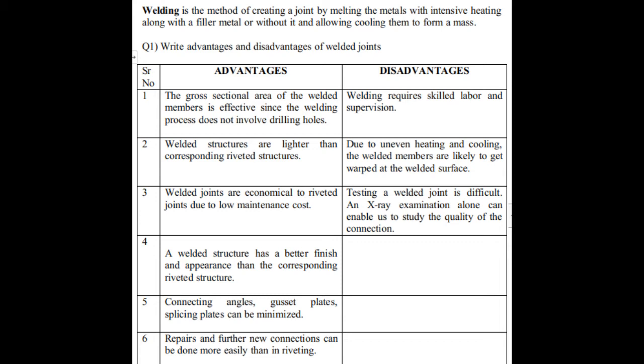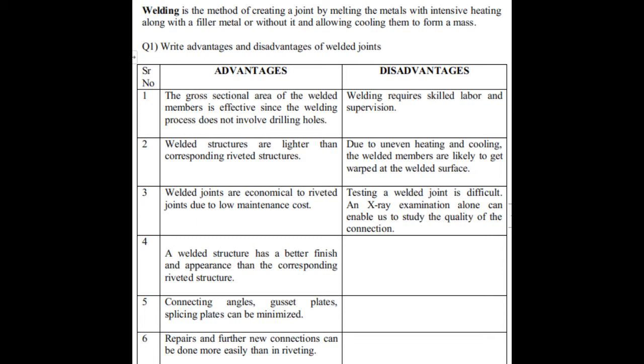In a welded joint, the gross sectional area is effective since the welding process does not involve drilling holes. The first point means that in the case of riveting, we have to make rivet holes. So with respect to the rivet connection, here the cross sectional area is effective since the welding process does not involve drilling holes. Here holes are not made like the rivet connection, so it is an advantage.